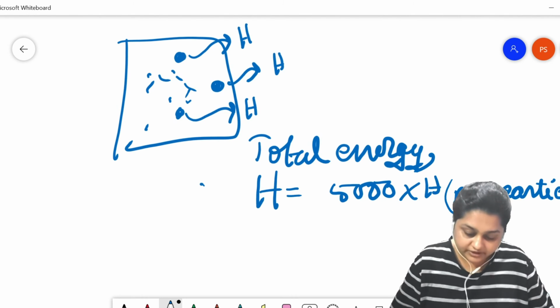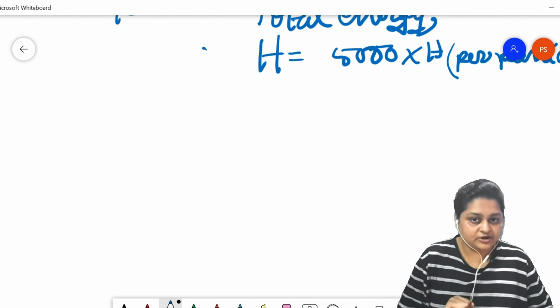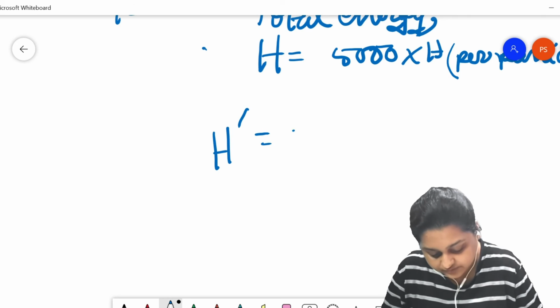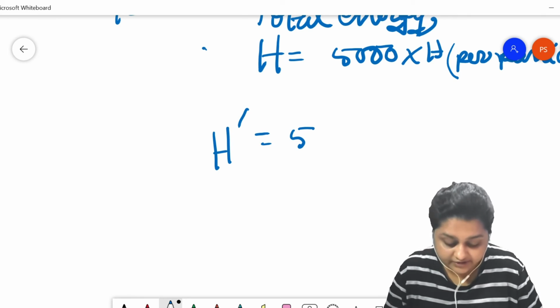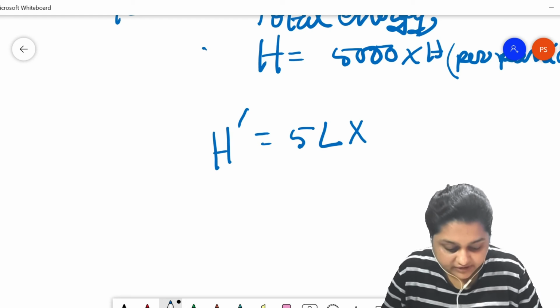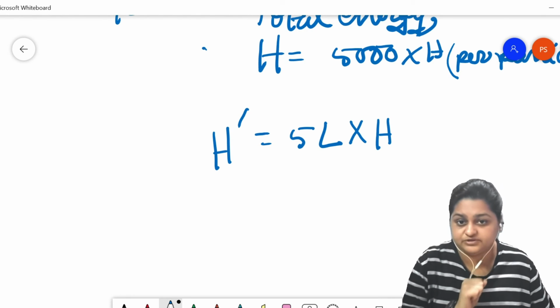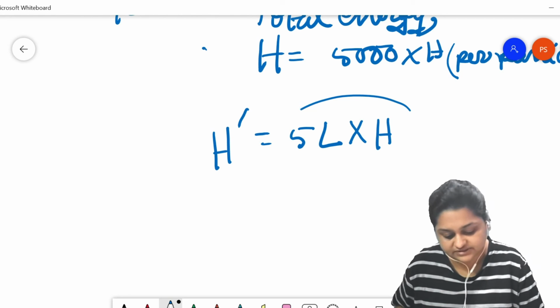Let's say that we are taking this similar thermodynamic system, but now for 5 lakh molecules, 5 lakh particles. So we are going to multiply 5 lakh with the enthalpy of each particle. This will result in a different amount of total energy.